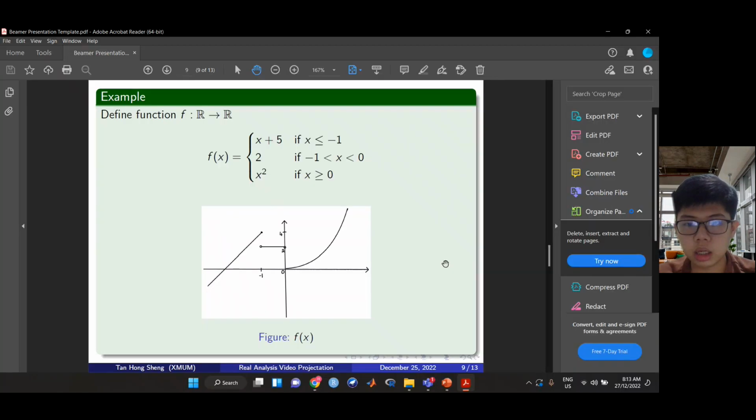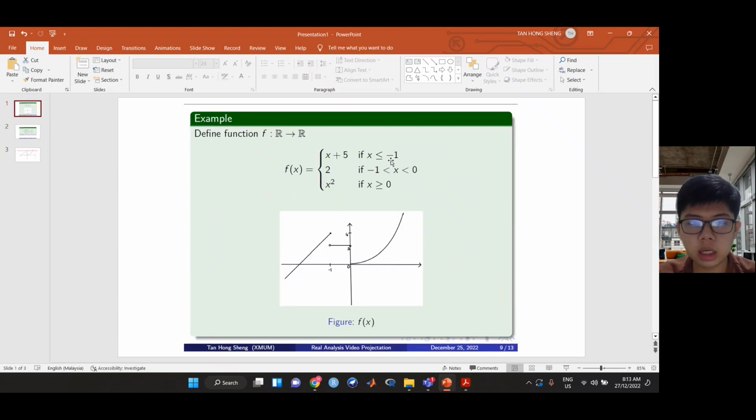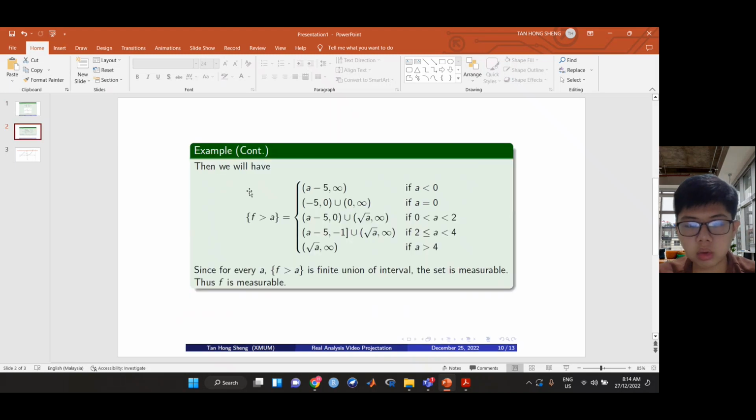To illustrate the concept of a measurable function, I have prepared an example. Define a function f from the real numbers to the real numbers. If x is less than or equal to minus 1, we define f(x) to be x plus 1. If x is between minus 1 and 0, f(x) equals 2. And if x is non-negative, we define f(x) to be x squared. Now we want to discuss the set f greater than a.